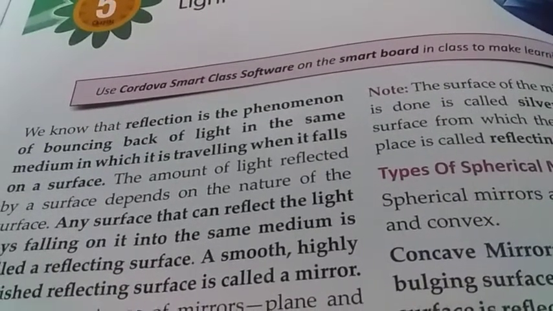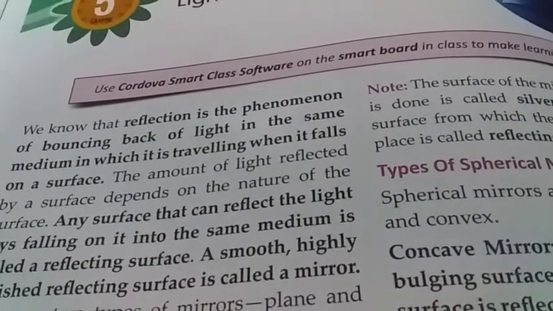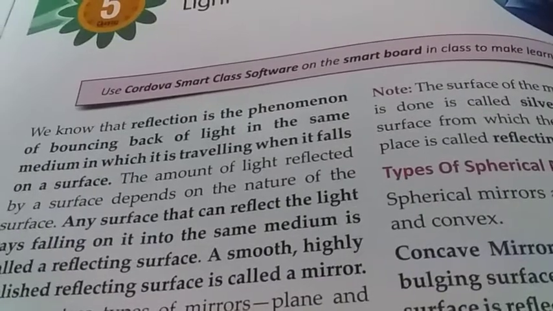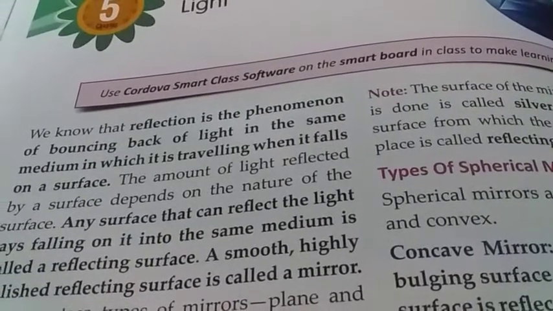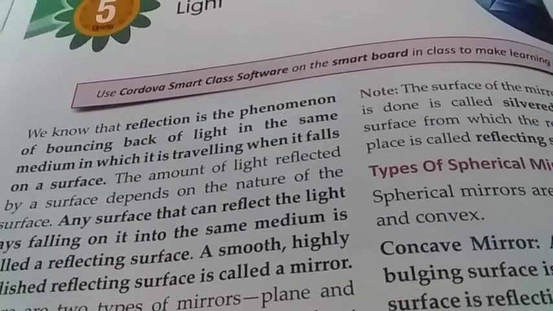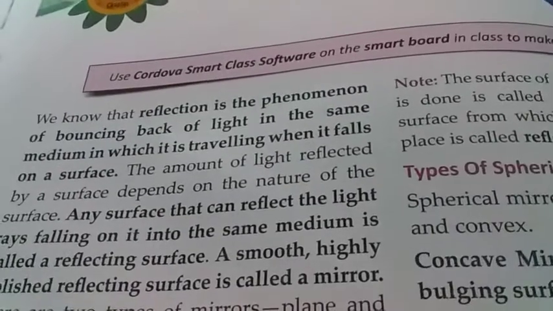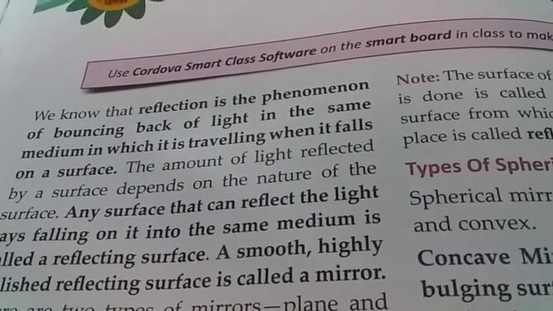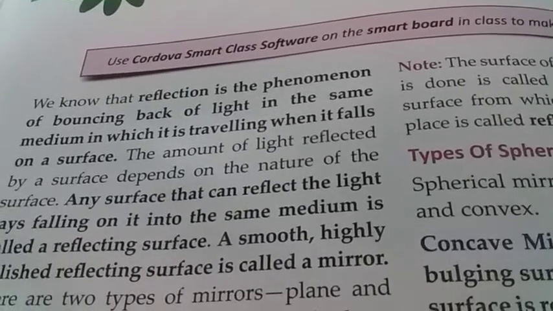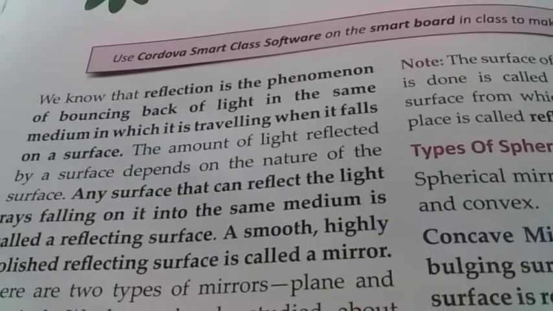Now, when the light falls on a surface, it bounces back. The phenomenon of bouncing back of light in the same medium in which it is traveling when it falls on a surface is called reflection. Now, what is reflection? Reflection is the phenomenon of bouncing back of light in the same medium in which it is traveling when it falls on a surface.